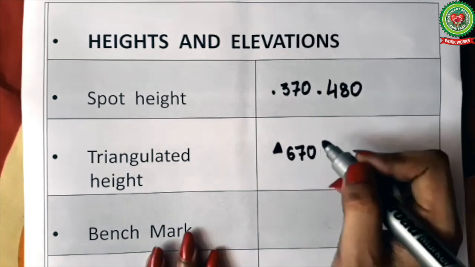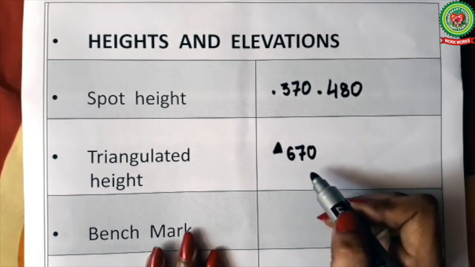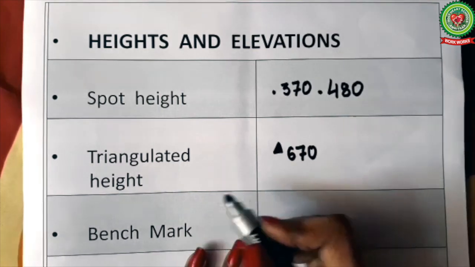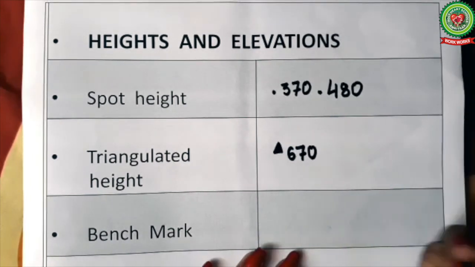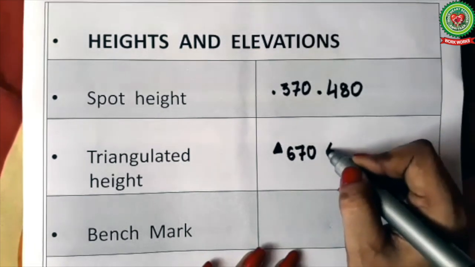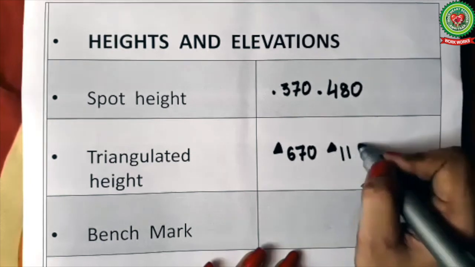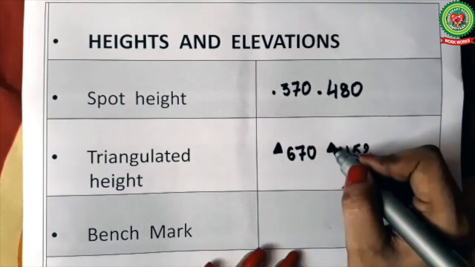It means that the triangular height of the place is 670 meters above the mean sea level. Triangulated height is used to show the height of prominent places. So this is a symbol for triangulated height shown in black triangle.